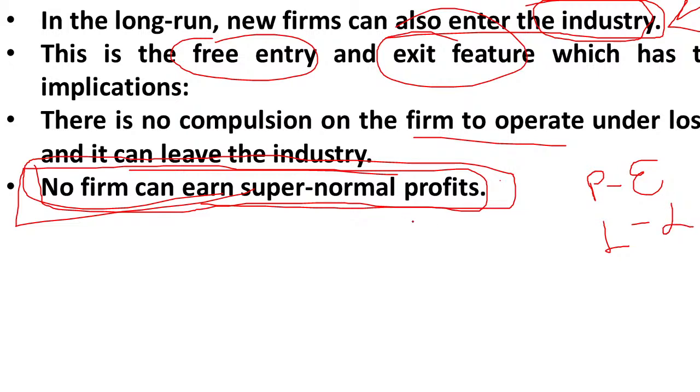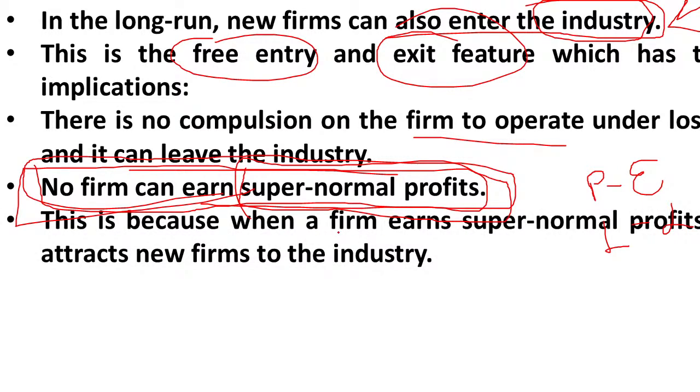So under perfect competition market, there is no supernormal profit here, because one firm is making profit means another firm will enter into the market, again the profit will be shared. So no one is going to earn supernormal profit here, all the firms are going to make only normal profit.